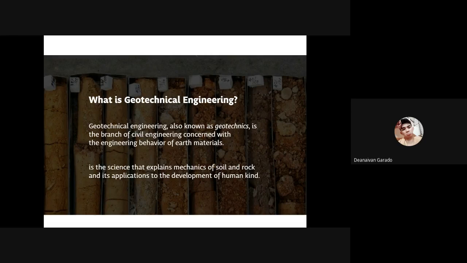Here is some additional information about geotechnical engineering. It uses the principles and methods of soil mechanics and rock mechanics for the solution of engineering problems and the design of engineering works. From a scientific perspective, geotechnical engineering largely involves defining the soil's strength and deformation properties.